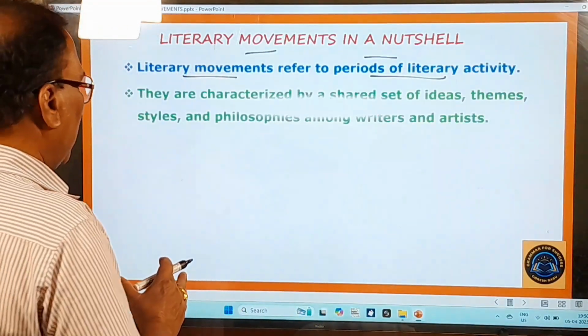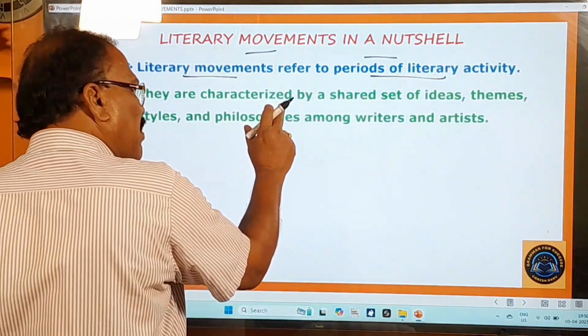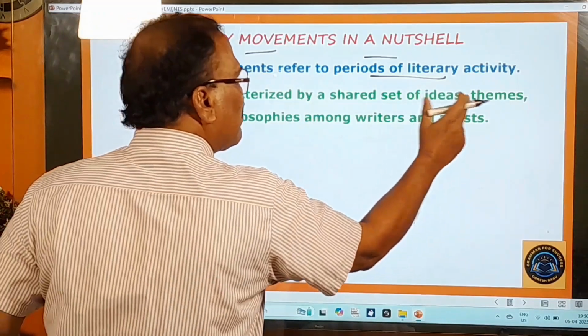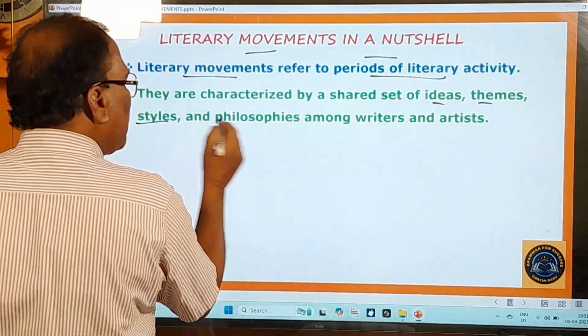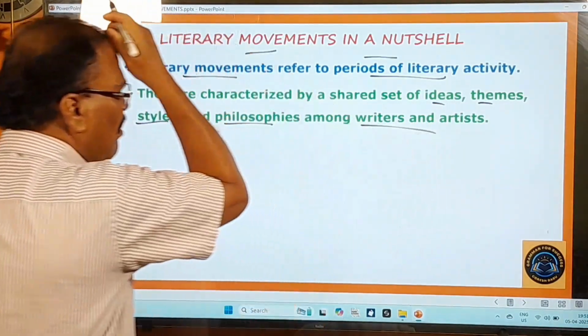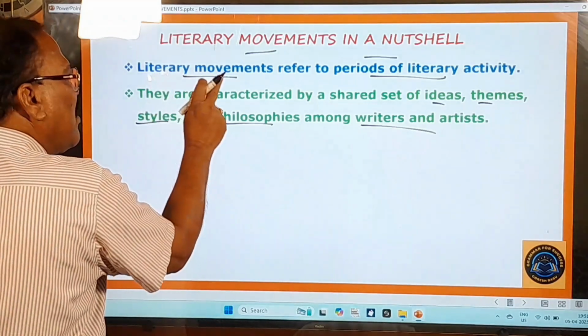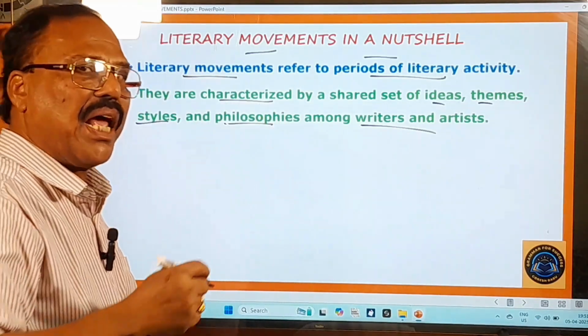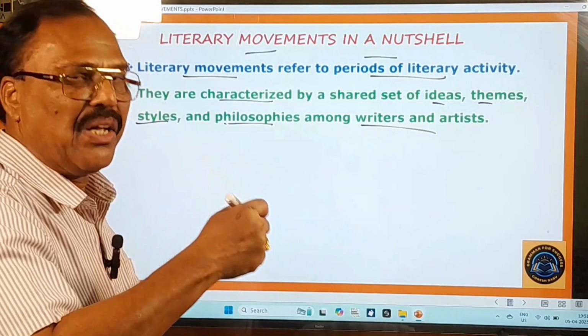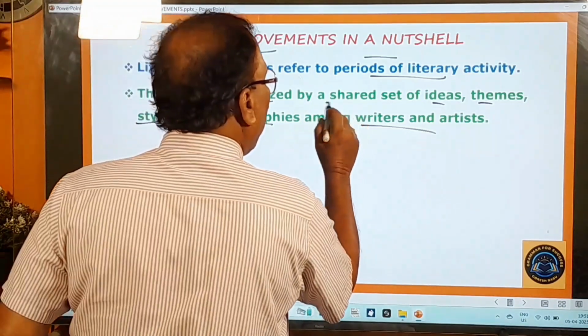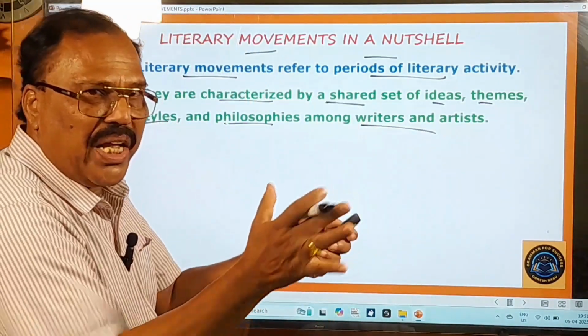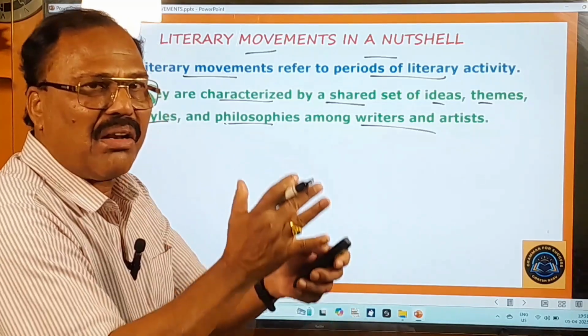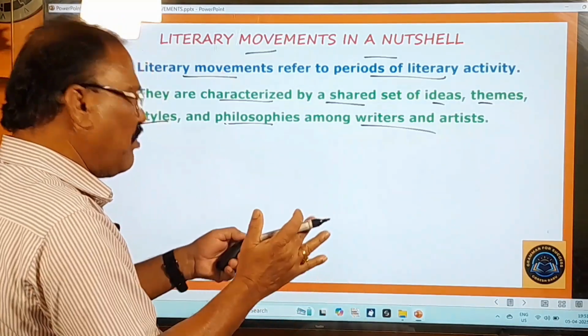That first point is clear, and they are characterized by a shared set of ideas, themes, styles, philosophies among writers and artists. Here, characterized means described or indicated by, and shared means common, joint or collective.